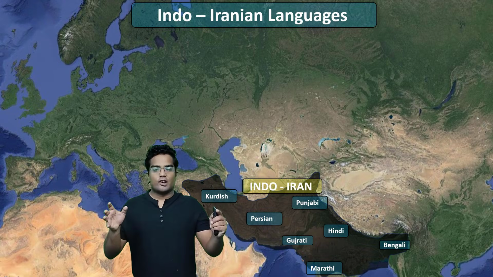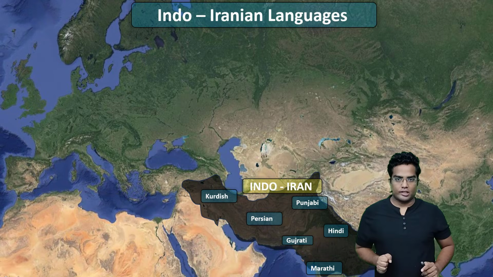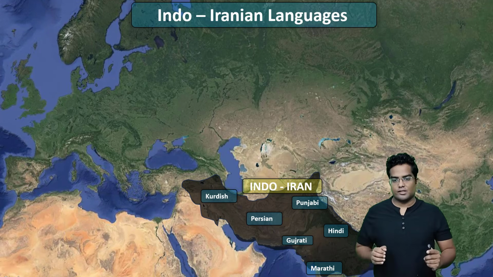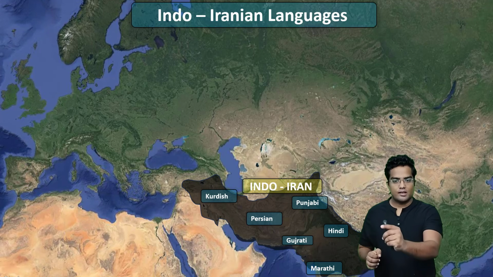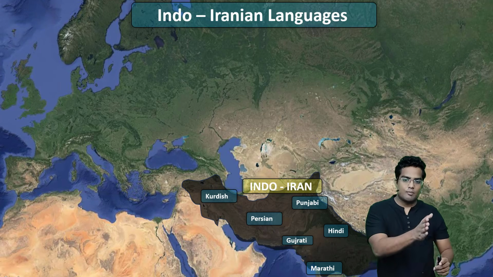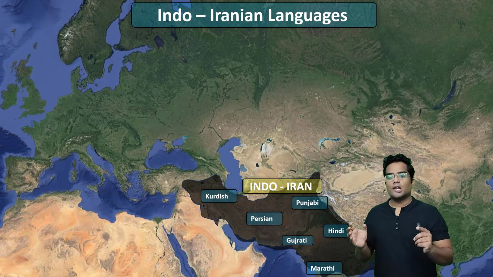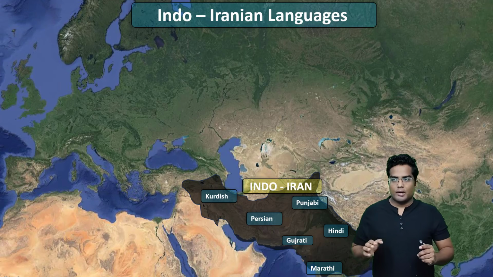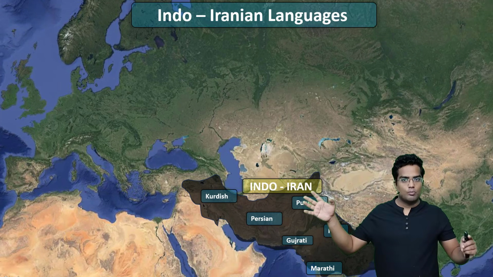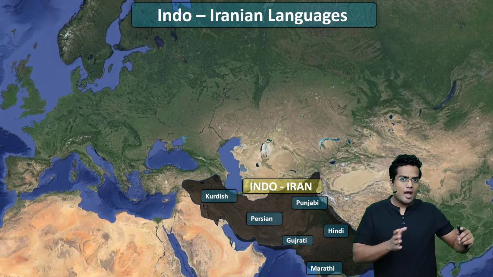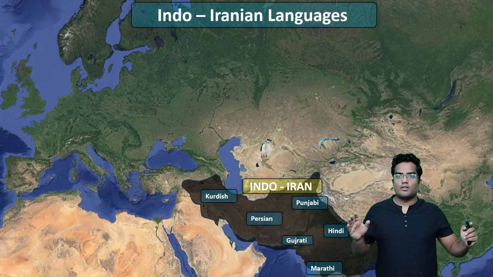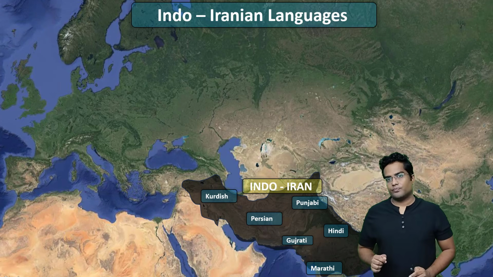As you can see in front of you, this is the map of the whole world, and you have the Indo-Iranian languages. You have Kurdish, Persian, Punjabi, Hindi, Bengali, Marathi and Gujarati. Pretty much these languages stretch from Iraq to parts of northern India and even to Bangladesh. So this is the spread of the Indo-Iranian languages.